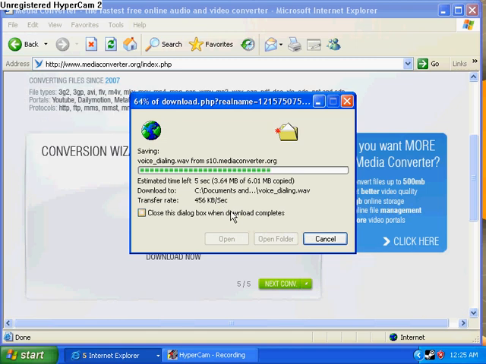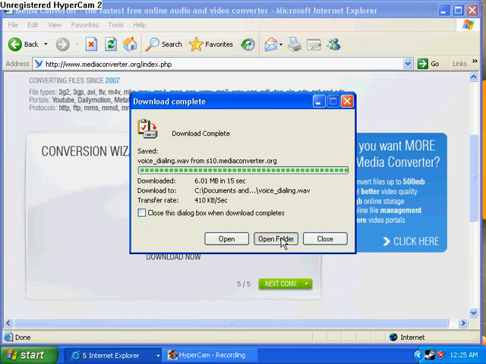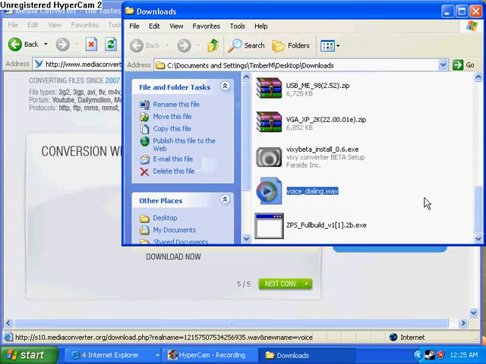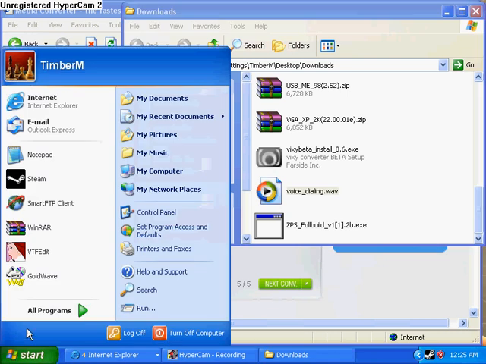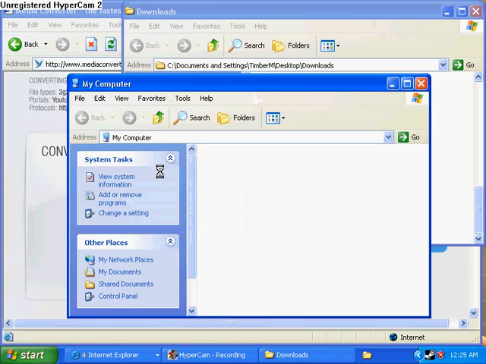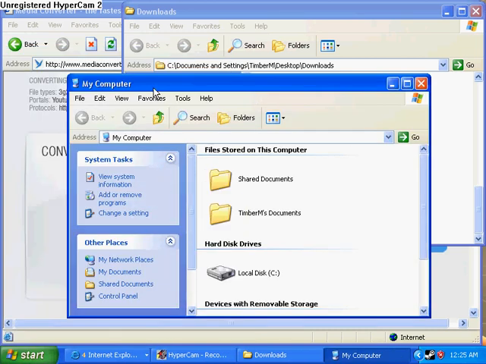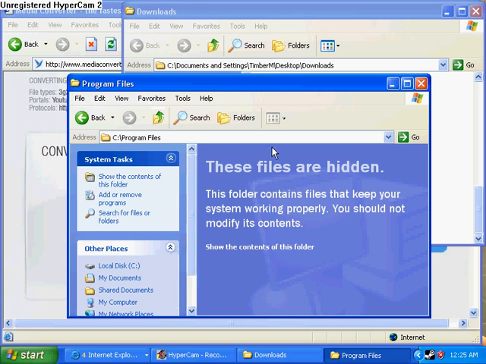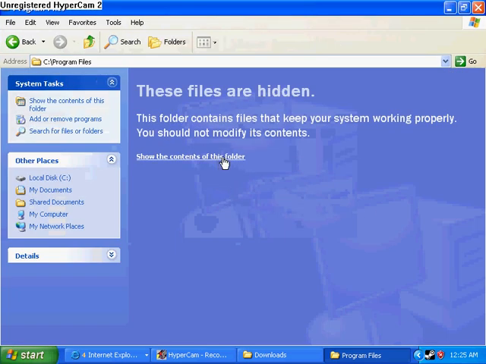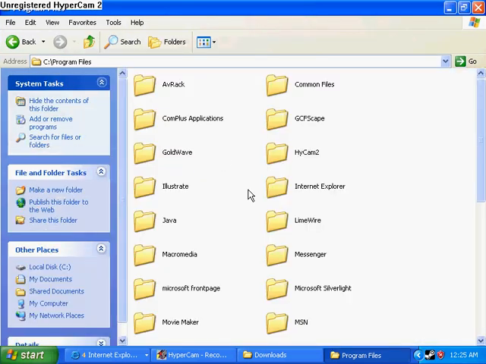When it's done downloading, click open folder, and it'll bring you straight to here. Then you want to open up my computer, then go to C, and then go to program files. If you get this, then just hit show contents of this folder.